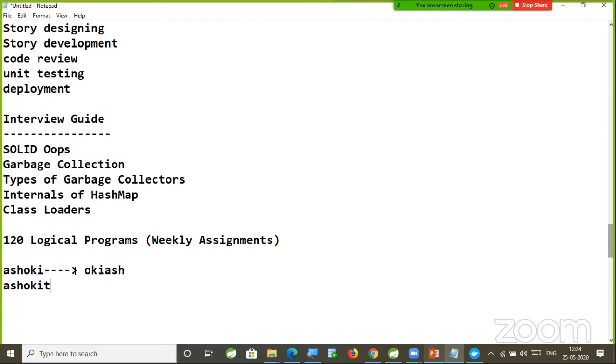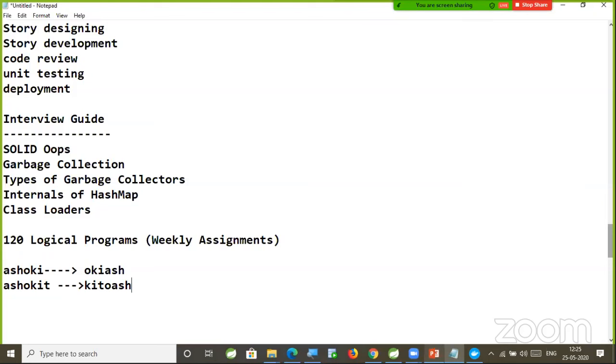But in Ashok IT, 7 characters are available. You cannot divide into 2 equal parts. Then what you need to do? The requirement will be to keep the middle character as it is, then replace. So then what it will be? OKI, sorry, KIT, O will be available as it is, ASH will come here.